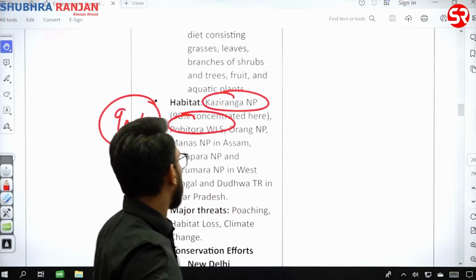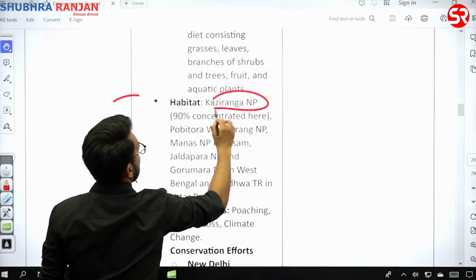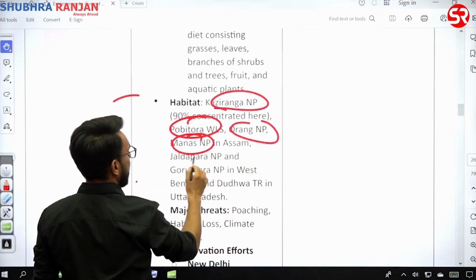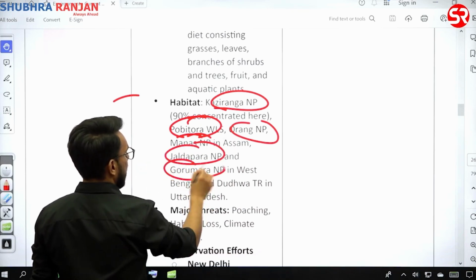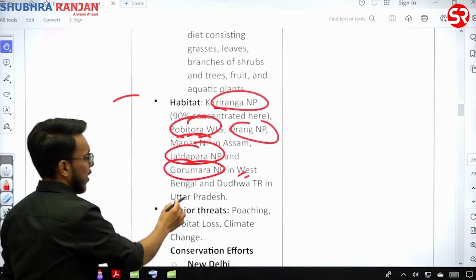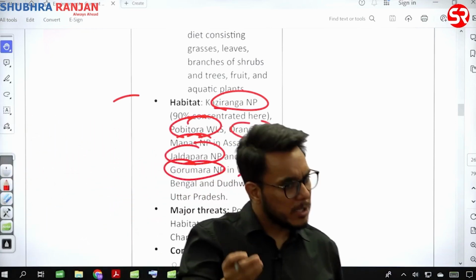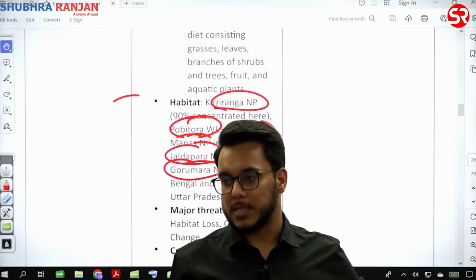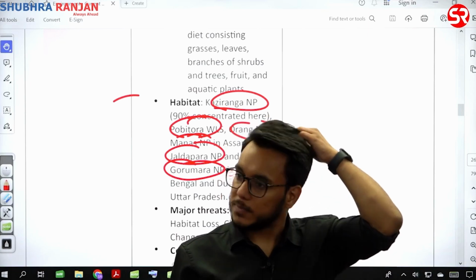Fine. So major places where they are found in India: Kaziranga National Park, Pobitora Wildlife Sanctuary, Orang National Park, Manas National Park, fine, in Assam, and Jaldapara National Park, Gorumara National Park in West Bengal, and Dudhwa Tiger Reserve in Uttar Pradesh. This is the expanse of them, but majority दो ही जगह पे, Pobitora and Manas, Kaziranga National Park. Is it clear or not?